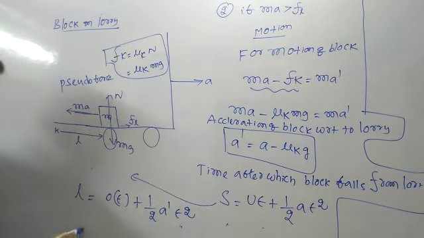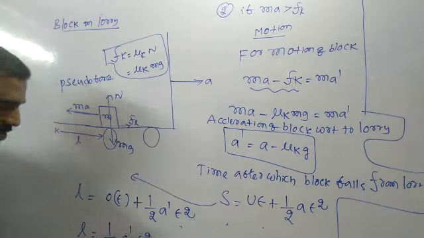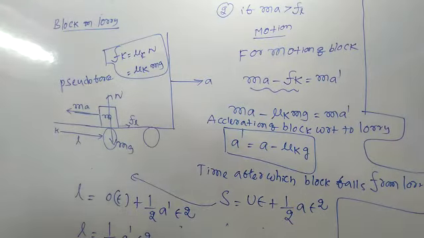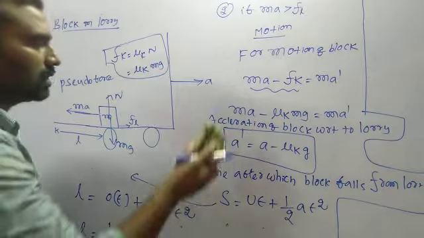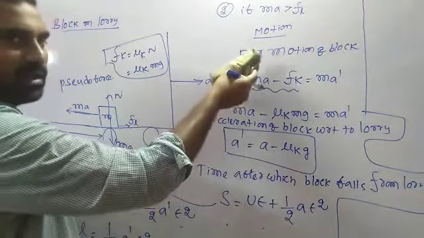Now L is equal to half into a dash into t square. Now calculate the time. So I am arranging now.